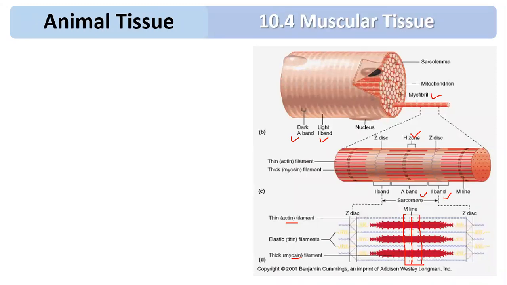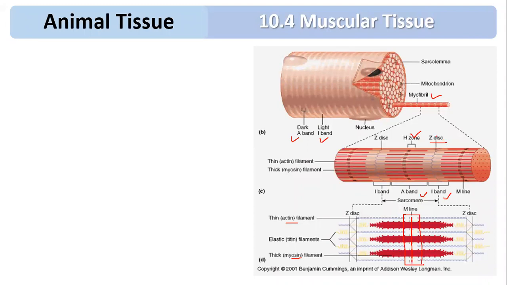In the light band or I band, you can see that there is a dark line called the Z line or Z disc. Z is the name of the scientist, Zwischenscheibe. The distance between two successive Z lines is called the sarcomere.